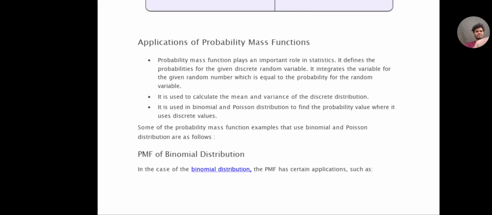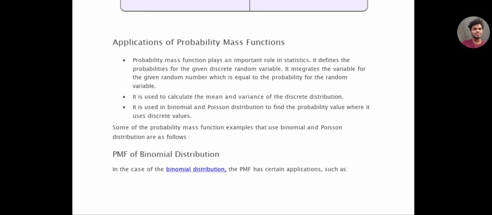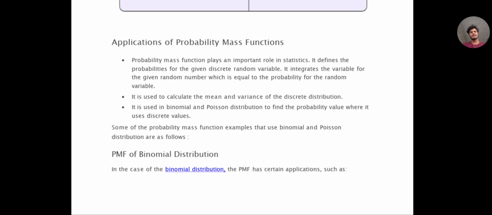So here are some applications of the probability mass function. Probability mass functions play an important role in statistics. It defines the probability for a given discrete random variable. It integrates the variable from the given random number, which is equal to the probability for a random variable.